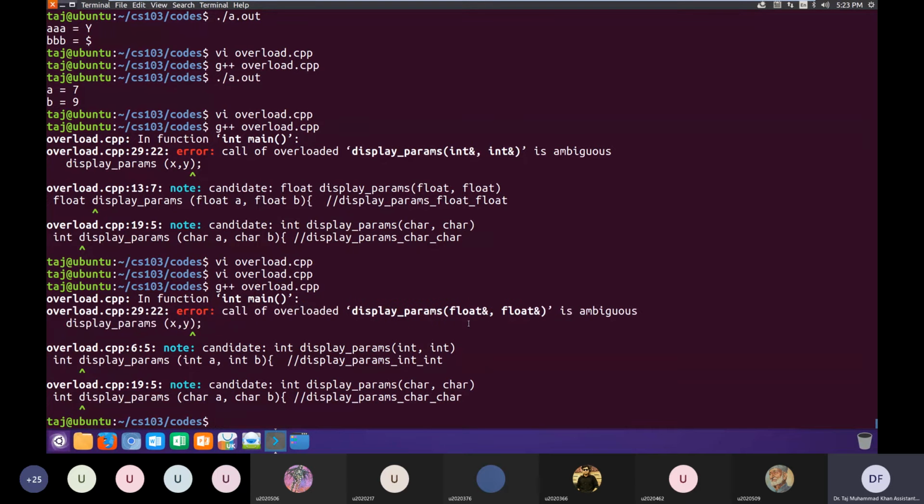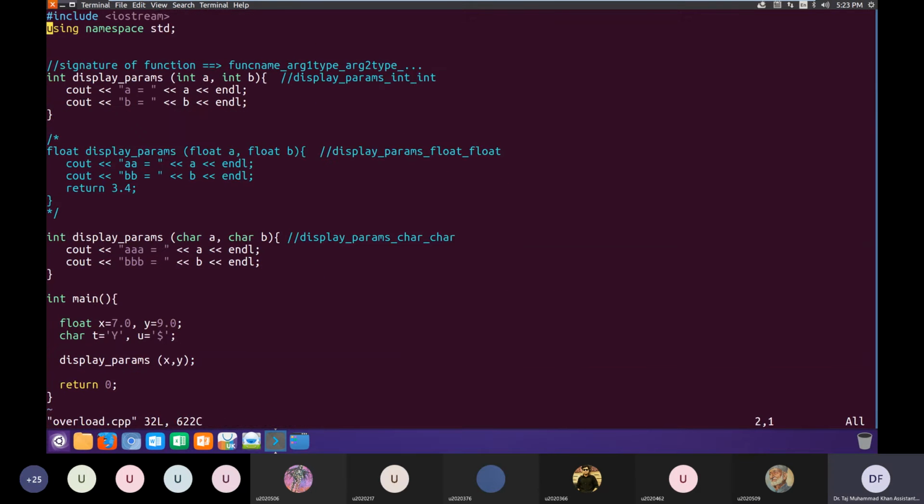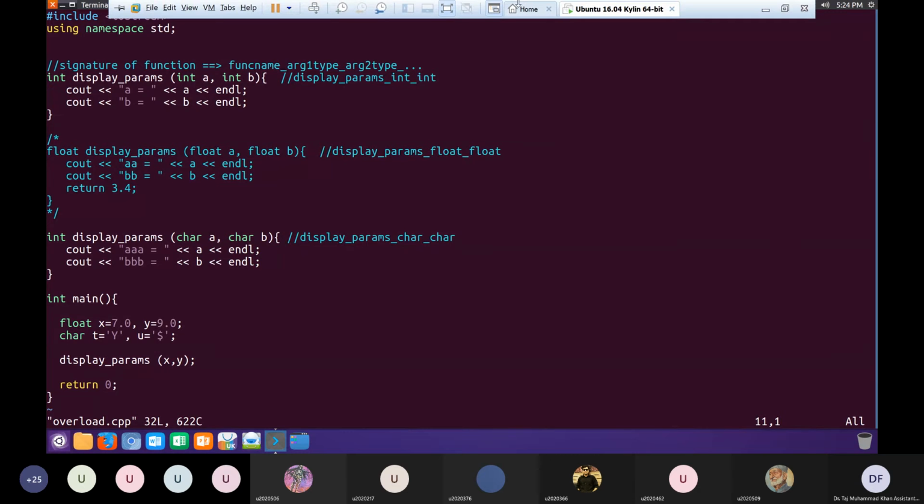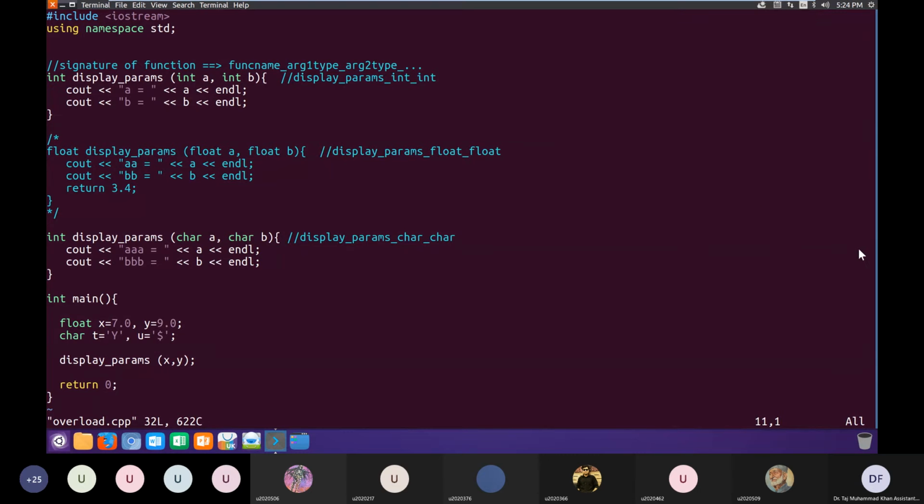We are passing it floats, and it has only two candidates, one with integer parameters, other with character parameters, and none of them fits the float. So C++ is much more strict in type checking. Is it clear to everybody?